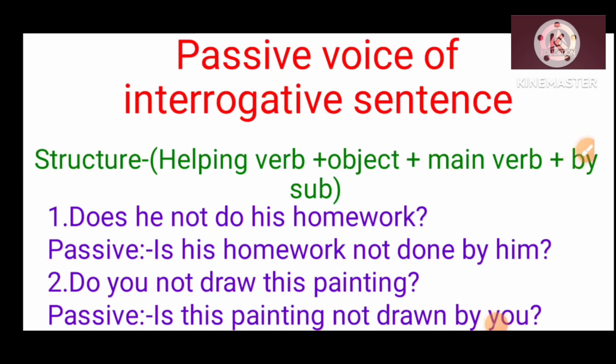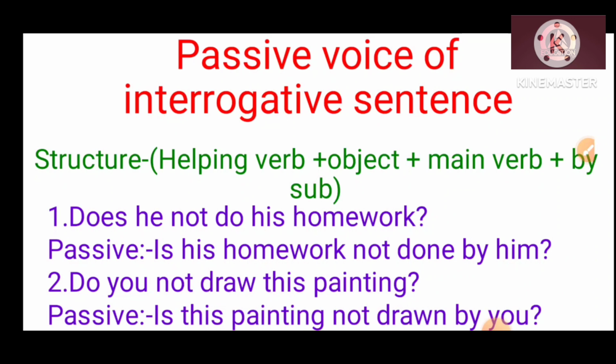Good morning everyone. Today we are going to start the passive voice of interrogative sentences. In the previous video, we discussed the passive voice of the core tenses. They were the 8 tenses and we discussed their passive form. So today we are going to discuss the passive form of interrogative sentences.